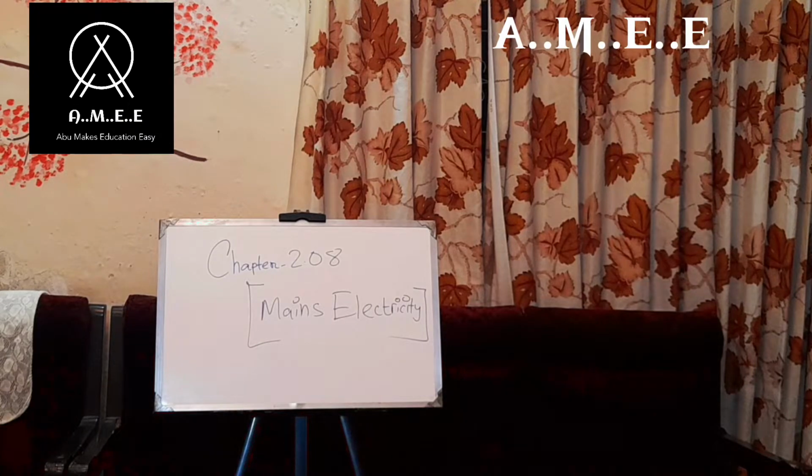Now, alternating current flows backwards and forwards many times per second. Alternating current is a type of current that flows back and forth, backwards and forwards, many times per second.